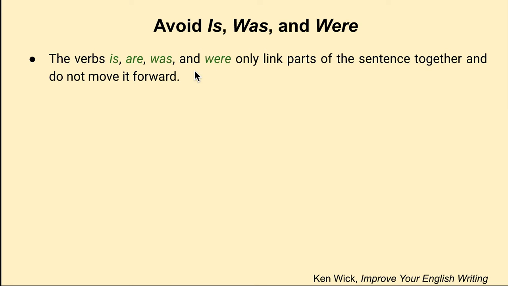Really just linking he to tall in that sentence. They really don't move it forward. So what you want to do is use a concrete verb. When you see one of these verbs, rewrite it, if possible, with a concrete verb.